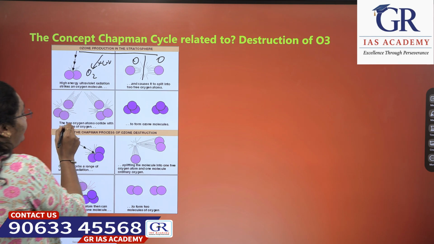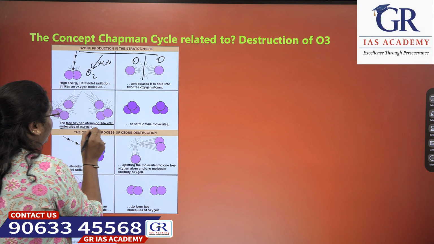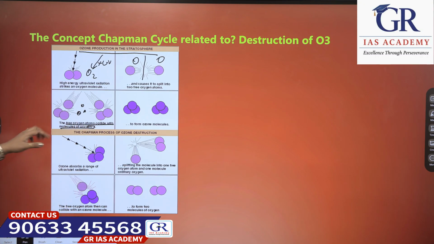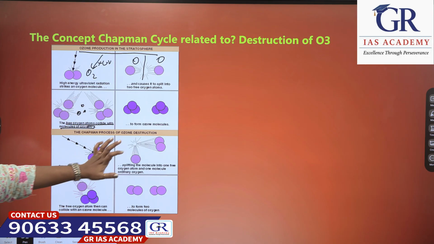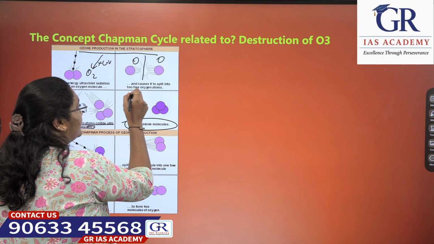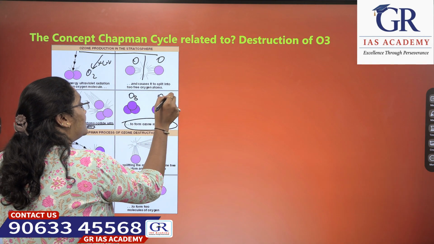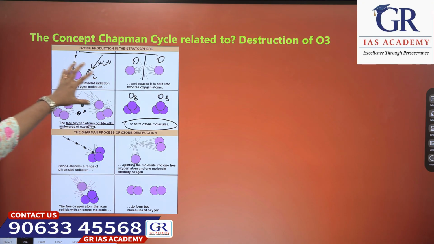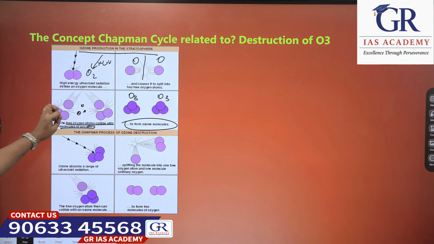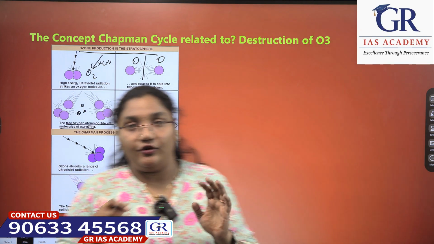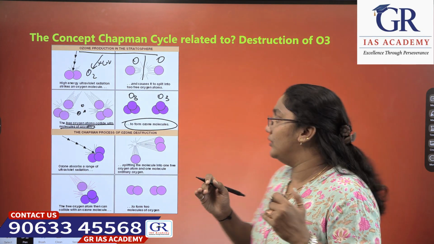Now then what happens? The free oxygen atoms collide with molecules of oxygen. Basically we have oxygen in the atmosphere, right? So these free atoms collide with the molecules of oxygen to form an ozone molecule made of three oxygen atoms. These separated oxygen atoms come and collide with the oxygen molecules already present in the atmosphere and form ozone with 3 oxygen atoms.